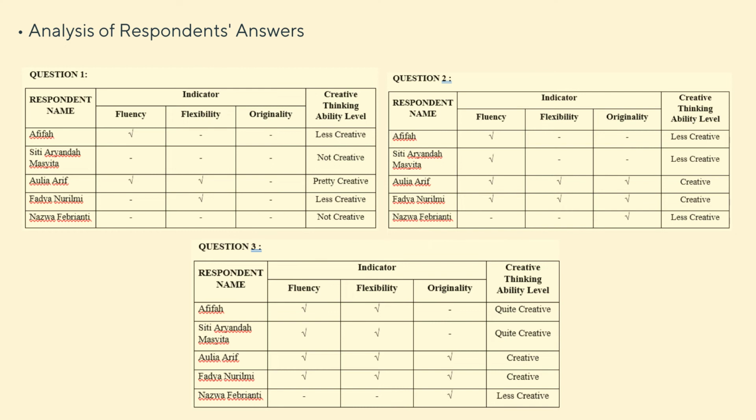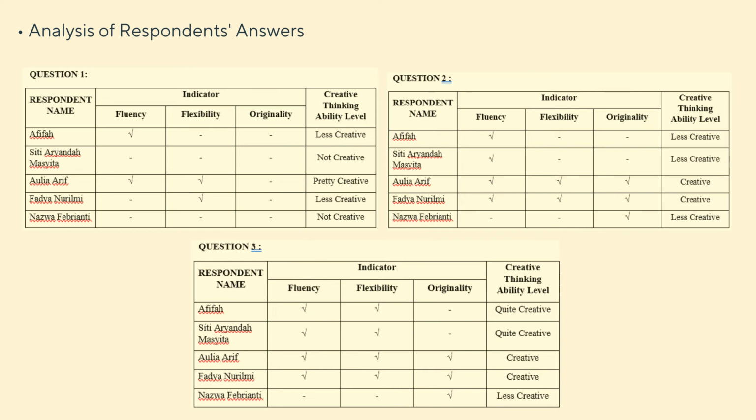Flexibility refers to the mathematical ideas displayed by students, and the fluency refers to the solutions displayed by students in answering questions. In question number 1, there are 2 students who met the fluency criteria and 2 other students on the flexibility criteria, while for the originality aspects there is no one.